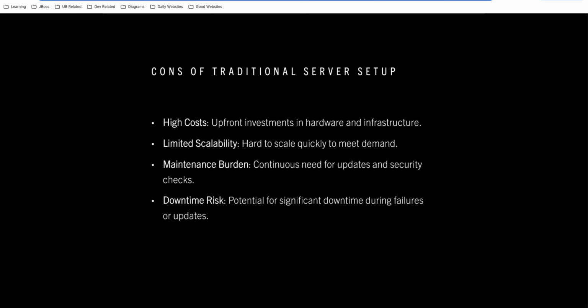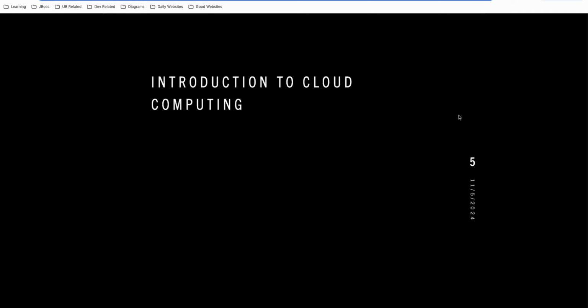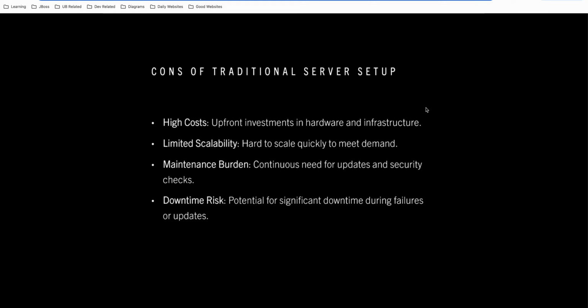I will go to our PowerPoint slide. So there are four cons of using the traditional server setup. Number one is the high cost. You have to invest in the hardware and the infrastructure.